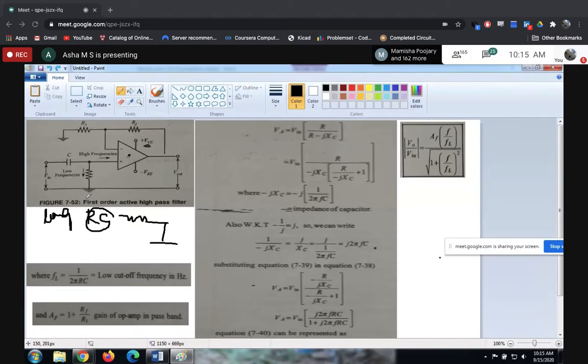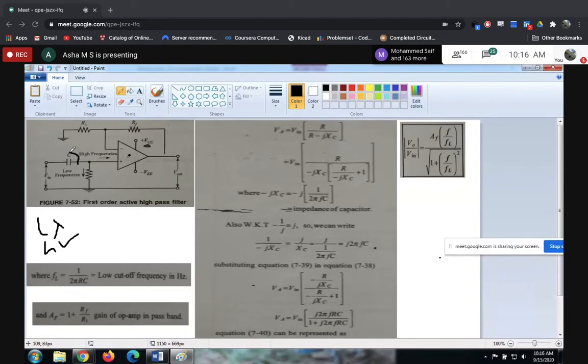Okay. So why is it lag RC? The resistor is lagging the capacitor. It means that the capacitor comes first. Okay, so how exactly will this work? What should happen first of all? A high pass filter is a filter which should block low frequency signals and it should accept high frequency signals. Correct? Okay. So let's see how exactly that operation is performed here.